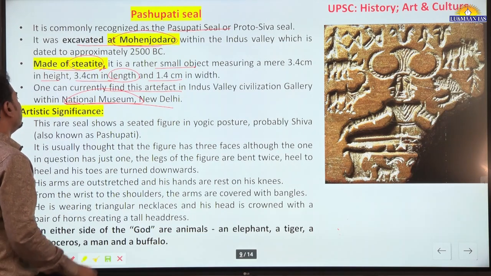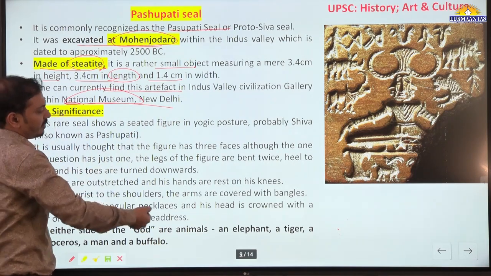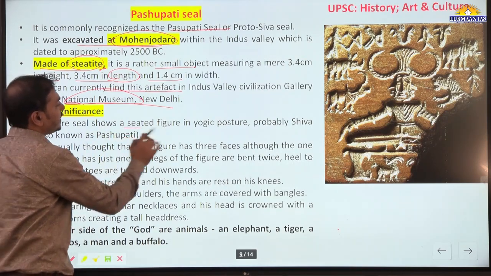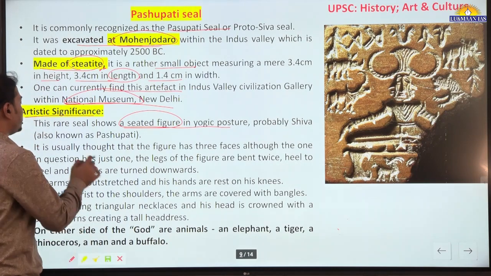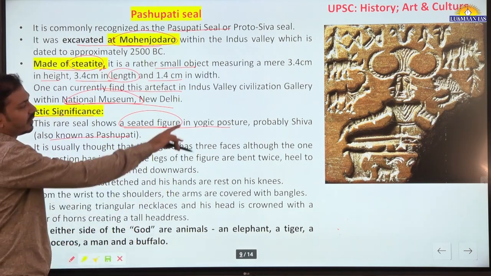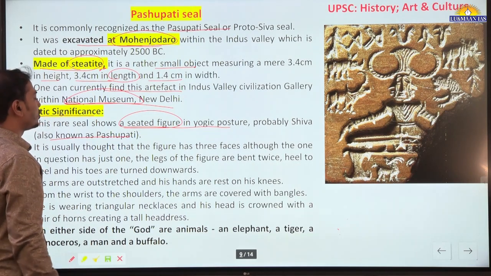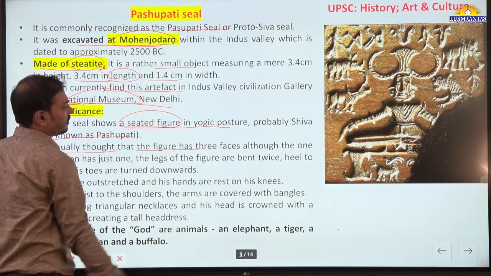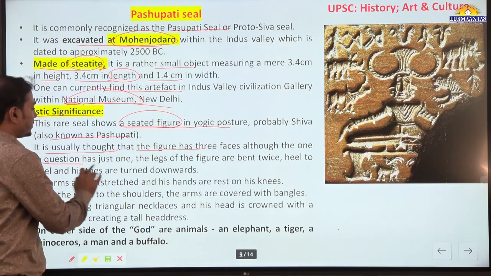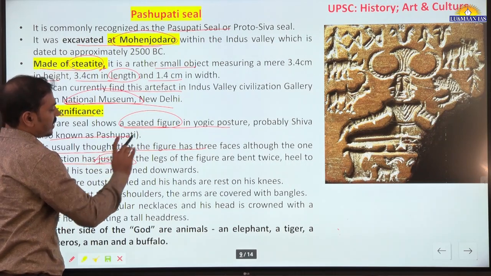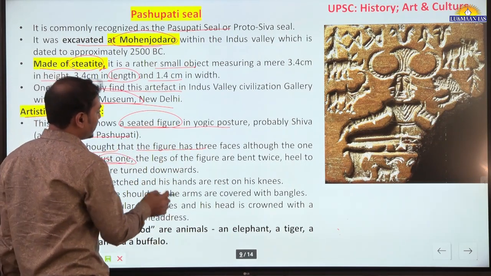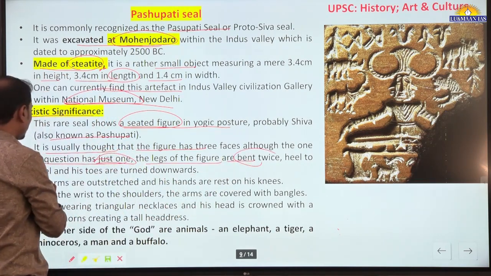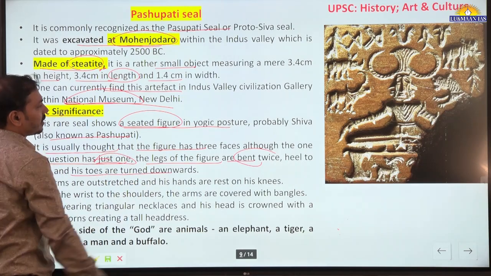Now, artistic significance is also important, from the Mains perspective too, right? This rare seal shows a seated figure in yogic posture, probably Shiva or Pashupati. You can see the photograph, the yogic posture of that figure. It is usually thought that the figure has 3 faces, although this seal is just having one face or one head. The legs of the figure are bent twice, heel to heel, and his toes are turned downwards.